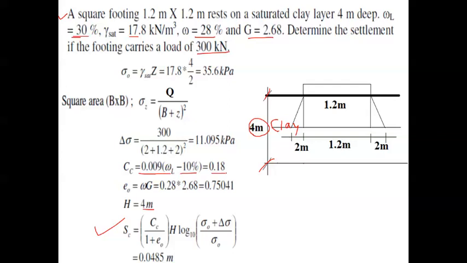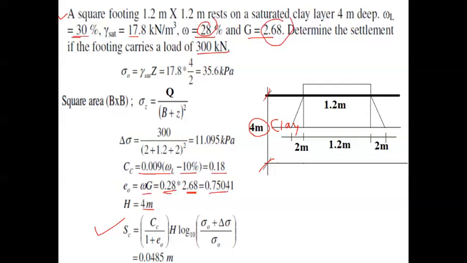Then of course e naught value is also required here. e naught is equal to wG. w is the water content, which is given here as 28%, so 28% means 0.28 we have to take, into G. G is 2.68. This value also we have to substitute. Finally, if you multiply both, you'll be getting 0.75.